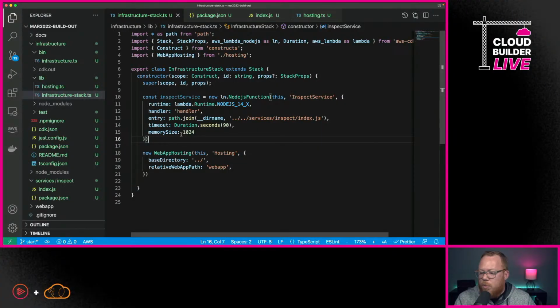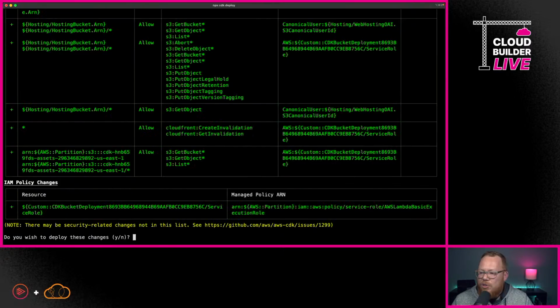Then we have L3 constructs. And L3 constructs, which the AWS documentation will also call patterns, usually tie together multiple AWS resources into a common pattern. So the example that I created earlier, where we had a Lambda function paired with an S3 bucket and that event mapping between them, that was an L3 construct. So the reason I bring all of that up is because we're going to take a look here at integrating API Gateway, and we're going to use some constructs that aren't yet final and aren't in AWS CDK lib.